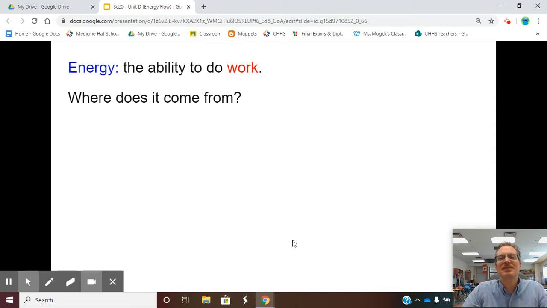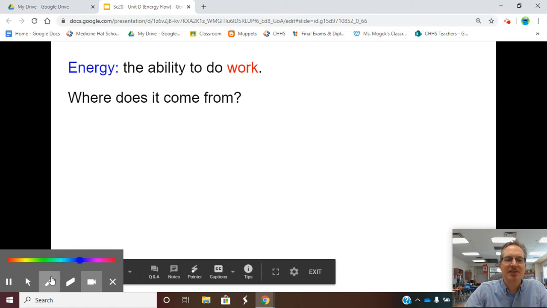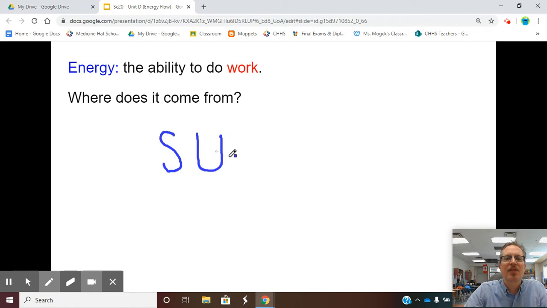So we have to ask ourselves, where does the energy come from for food webs, food chains, everything we're going to look at today? We know energy is the ability to do work, but the question is, where does all this energy come from? And the answer is very, very simple. The energy comes from the sun.